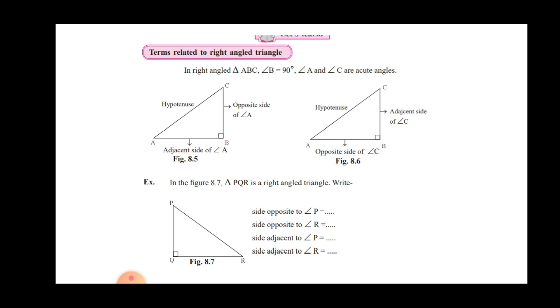What is the meaning of adjacent? Adjacent means which shares, they are having the common vertex. Look here, side AC and side AB, both are the adjacent sides.